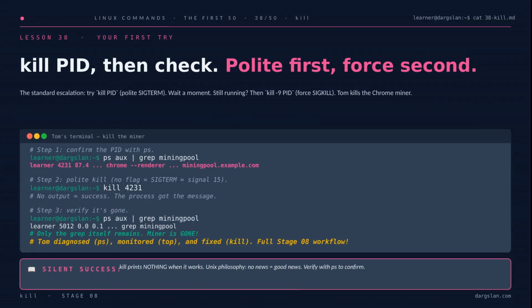So let's watch Tom put this into practice on his Chrome miner. Step 1, he confirms the PID with ps. There it is, process 4231, burning through 87% CPU. Step 2, a plain kill 4231, no flag, so it's the polite SIGTERM. Notice the terminal says nothing back. That's not a bug. That's Unix being Unix. No news is good news. Step 3, he runs ps again to verify, and only the grep itself shows up. The miner is gone. Diagnose, monitor, fix. The full stage 8 workflow closed out cleanly.